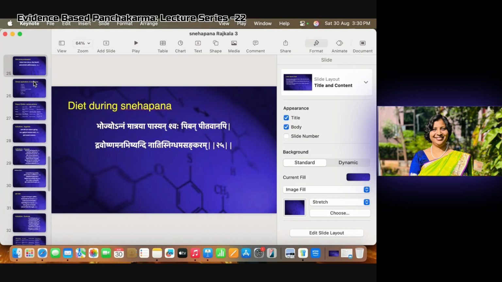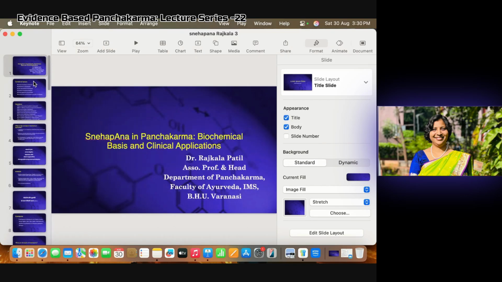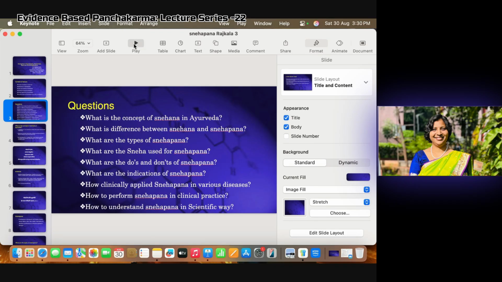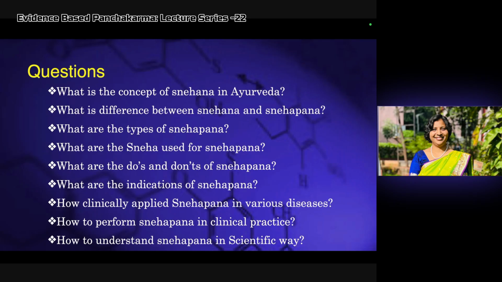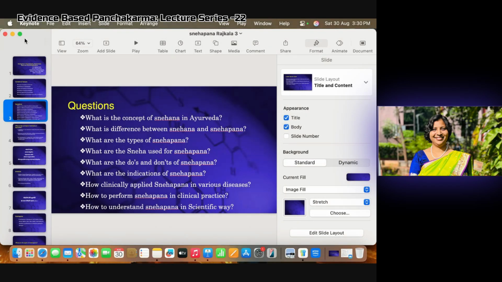So with this, we could discuss only the classical part today. In that also, if anybody has any question, they can ask. We finished the types of Snehapana, the do's and don'ts, and the indications. The clinical application of Snehapana in various diseases and how to perform Snehapana will be discussed in the next class. Okay, class? We'll stop here. If anybody has any question, they can ask.